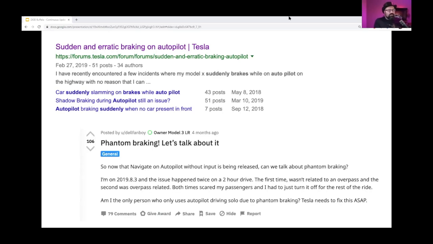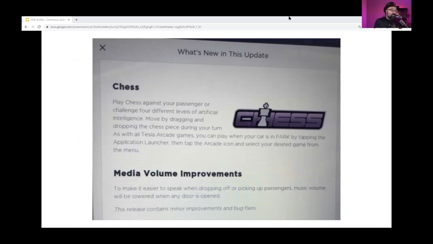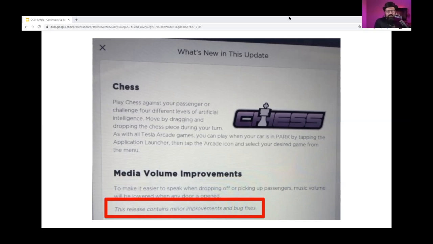Anyway, big deal in the Tesla community. People are constantly complaining, and there was a rumor that there is a fix for phantom braking, and people were waiting and waiting and waiting on a fix, and the fix never came. And then people realized what took so long. It was chess. The same update that has these small improvements and bug fixes that allegedly fix the phantom braking also had the major feature of chess.